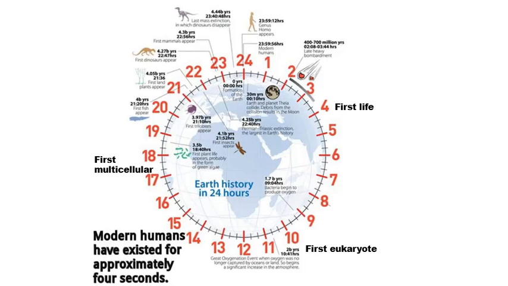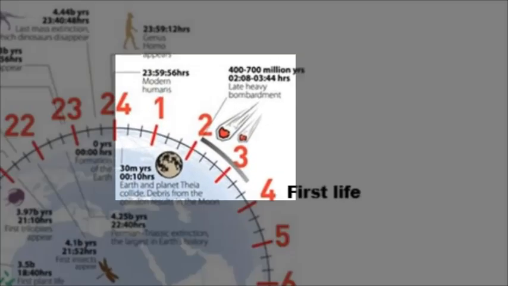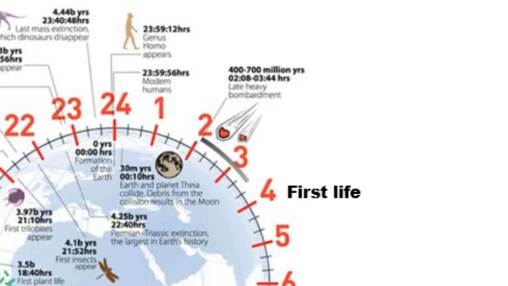We can look at this graphic and review the timeline of the Earth from last week. If the Earth started at midnight, there's quite a while, about 500 million years, where the Earth was bombarded by asteroids. This is actually how the moon formed. A very large collision occurred, knocking off a part of the Earth that then entered into orbit. This was the moon. As this bombardment lessened, the first life is able to appear around 4 a.m.